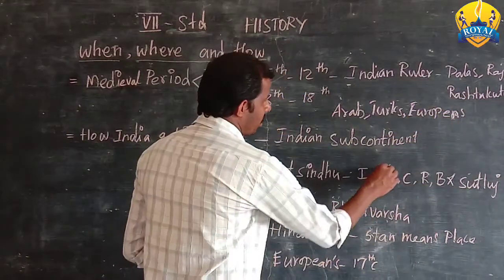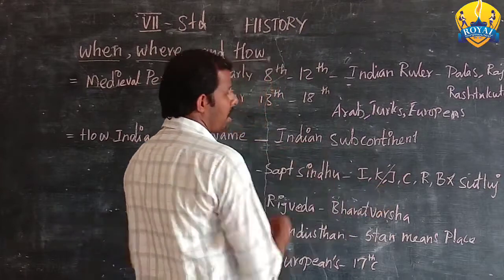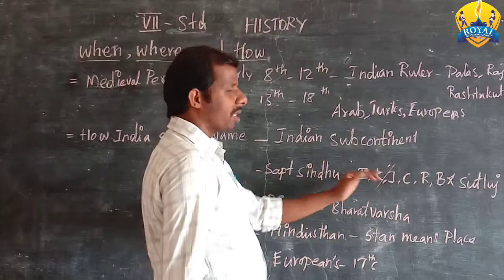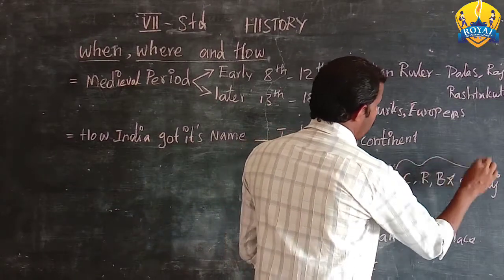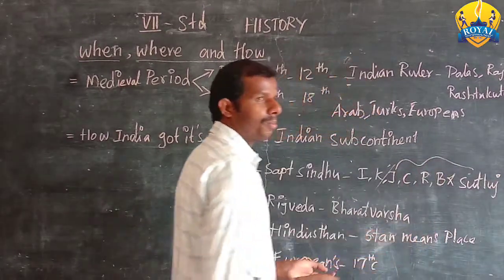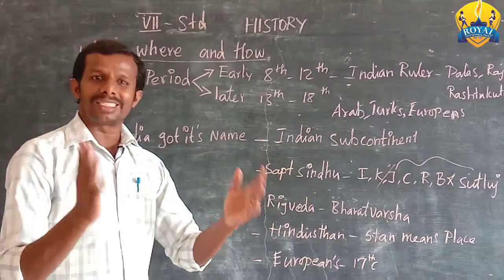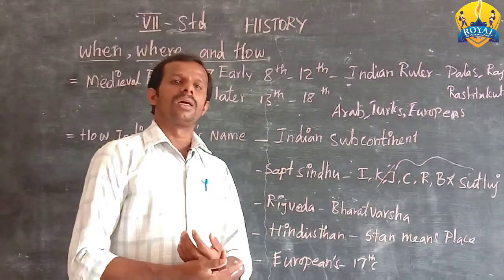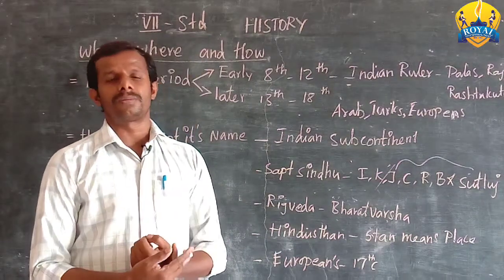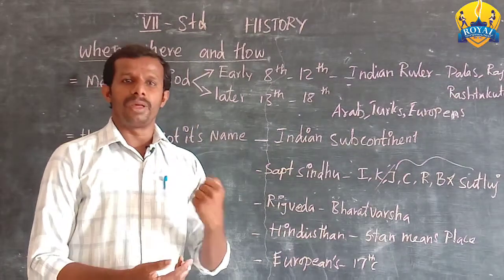Now 2 of these rivers are in Pakistan and Afghanistan. The remaining 5 rivers make one important state of our country. Do you know which state? This state is remembered for bravery.